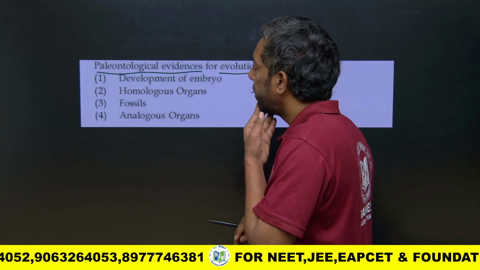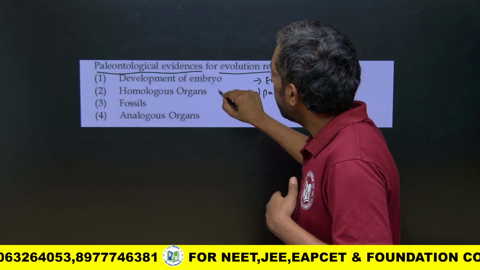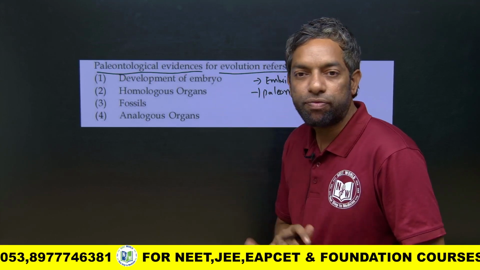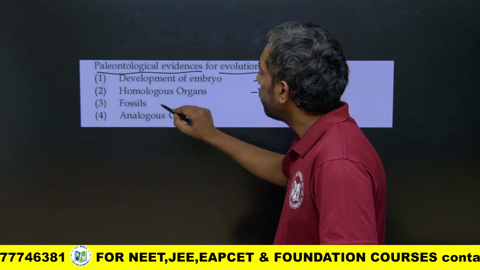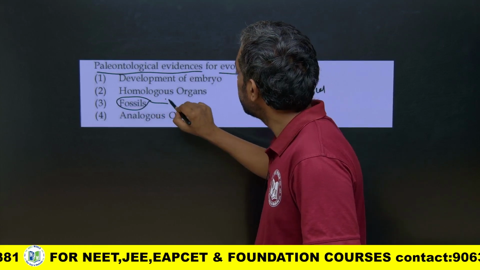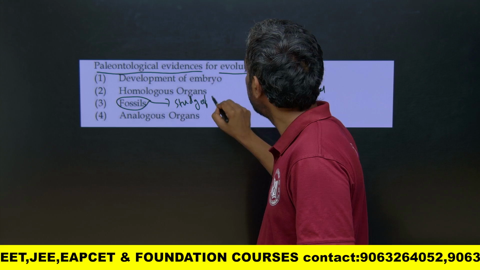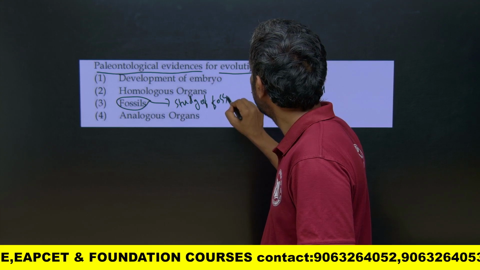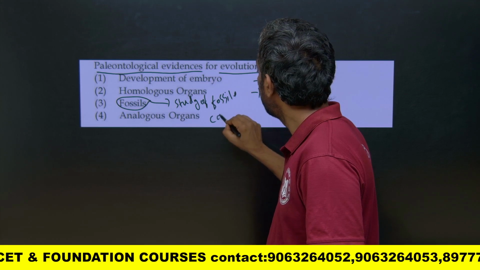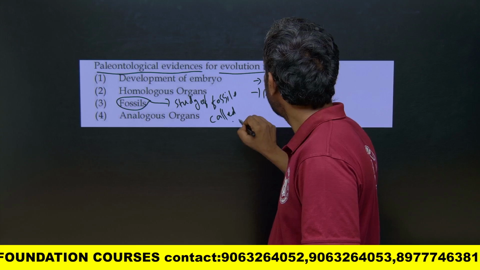These are the evidences for evolution. The study of fossils is called paleontology.